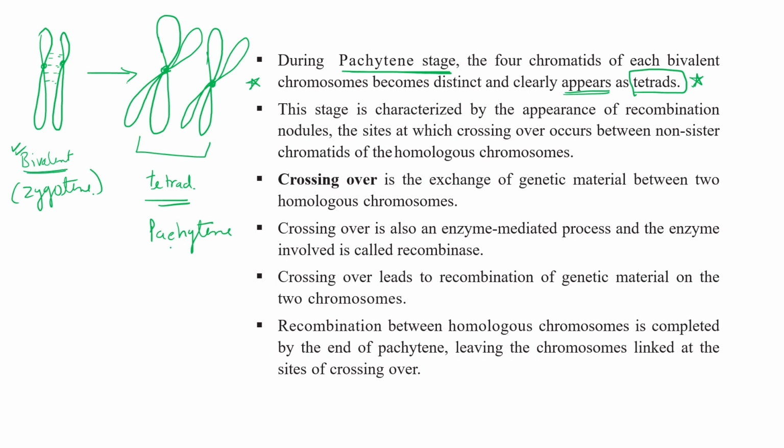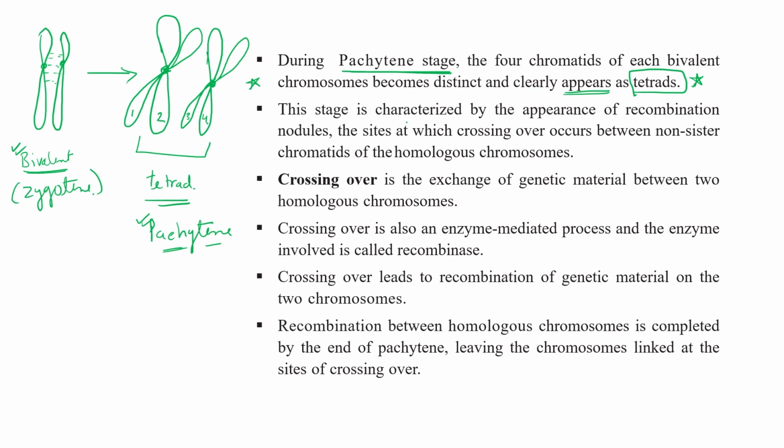And as they enter the pachytene stage, they separate out their chromatids. So four chromatids we can see over here: the first and second of one chromosome, and third and fourth of the second chromosome. These both are homologous chromosomes. So right now we can say one, two, three, four: four chromatids we can see in the pachytene stage. That's why we can use the term tetrad during pachytene. That's why it is written over here: during pachytene, the four chromatids of each bivalent chromosome become distinct and clearly appear as a tetrad.